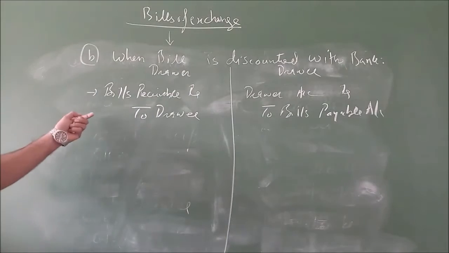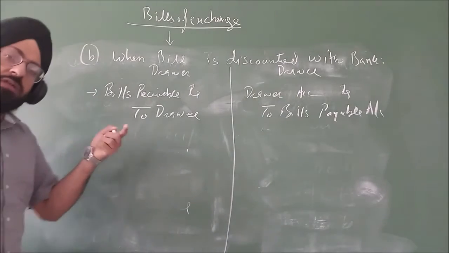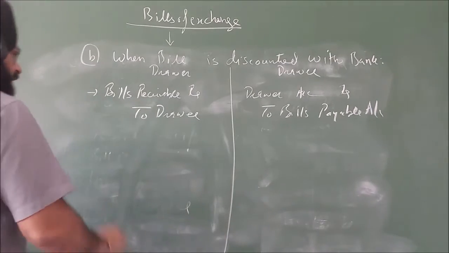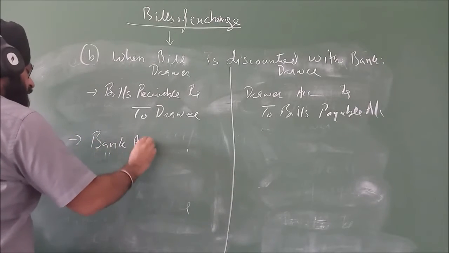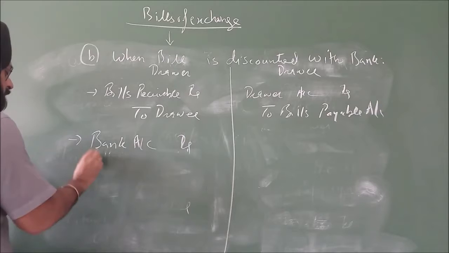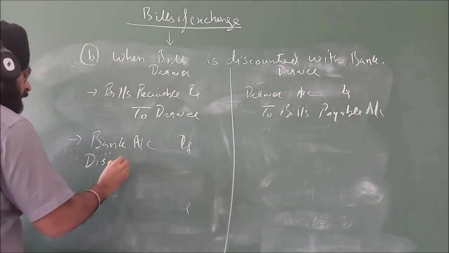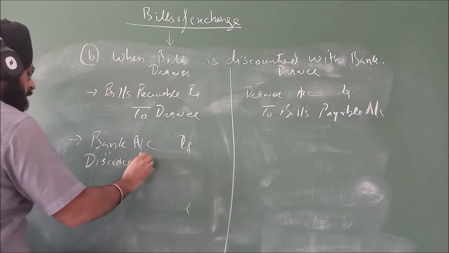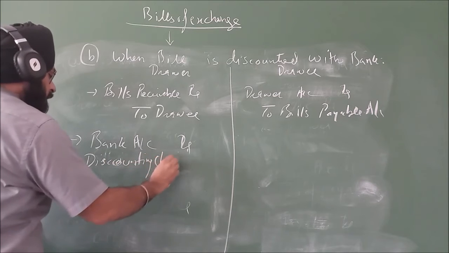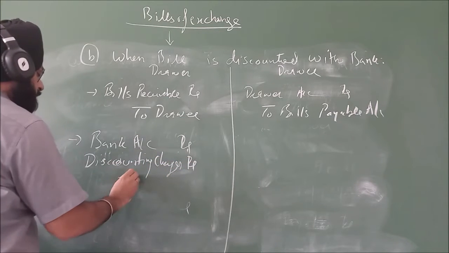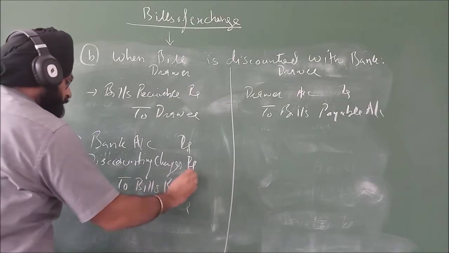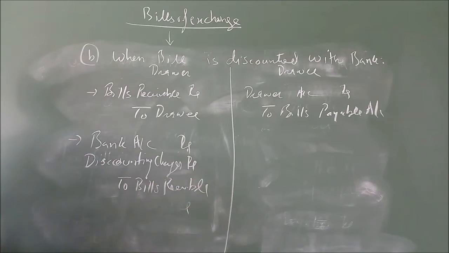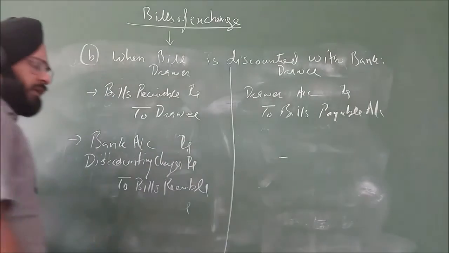Now he gets the bill discounted from the bank before the due date. Then the entry will be bank account debit, discounting charges debit, to bills receivable. Bank, discount to BR. This entry will not be passed by the drawee.